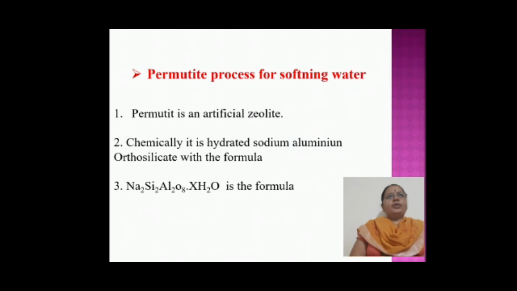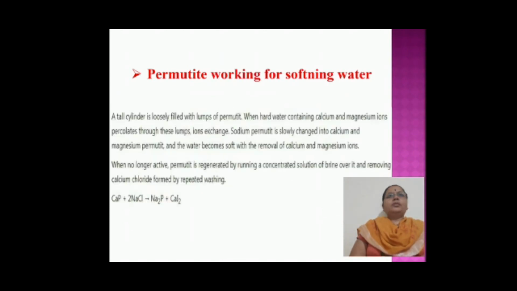Permutit process for the softening of water. Permutit is an artificial zeolite. Chemically, it is hydrated sodium aluminum orthosilicate with the formula. Permutit working for the softening of water. A tall cylinder is loosely filled with lumps of permutit.